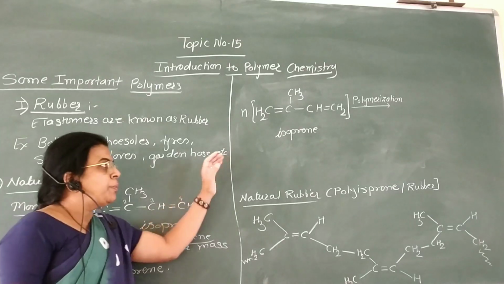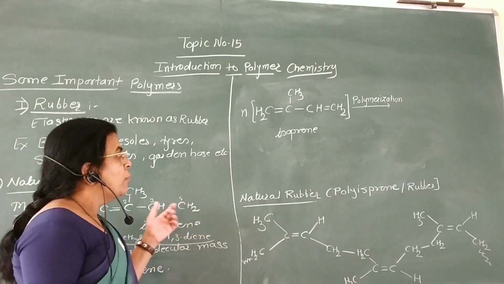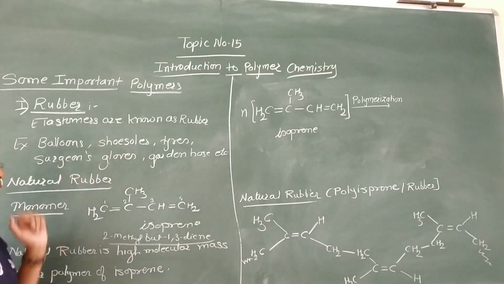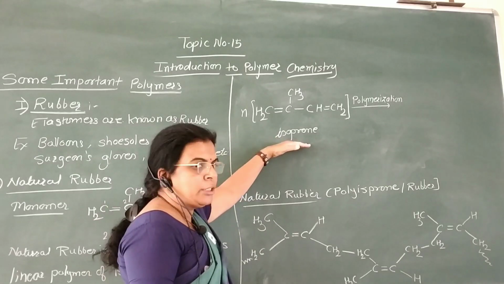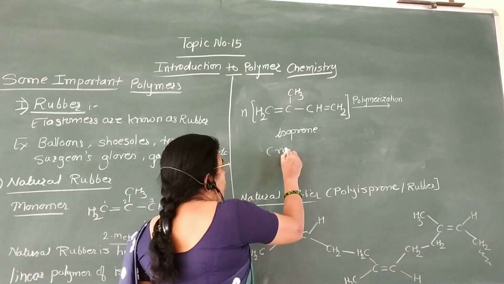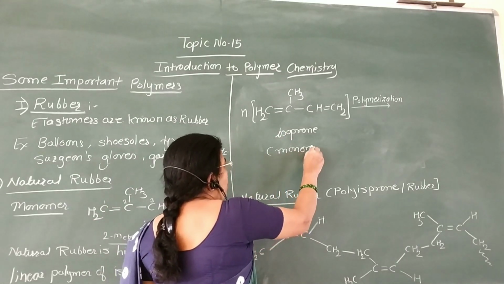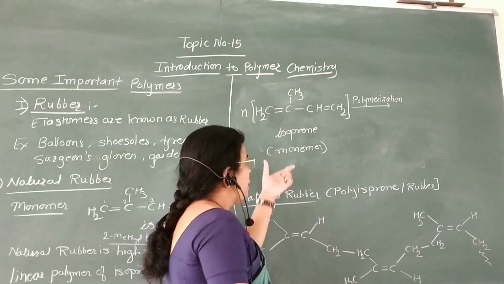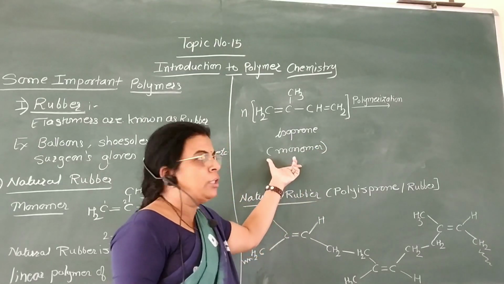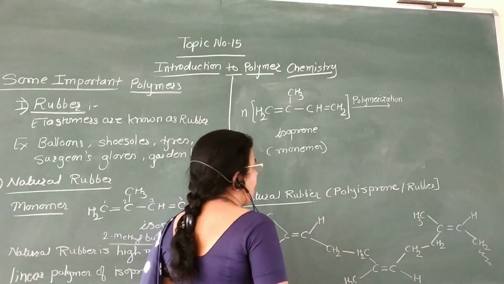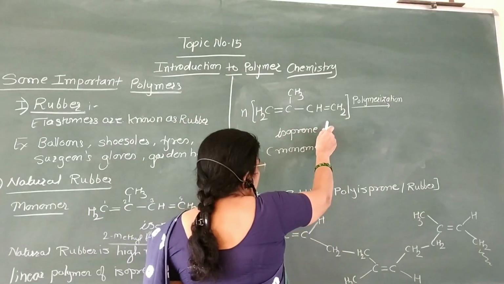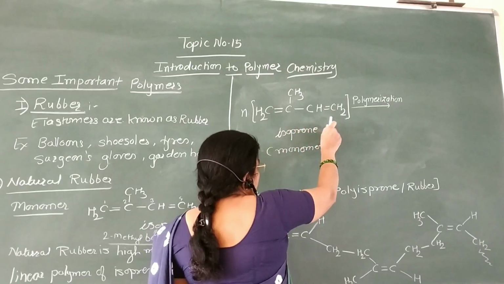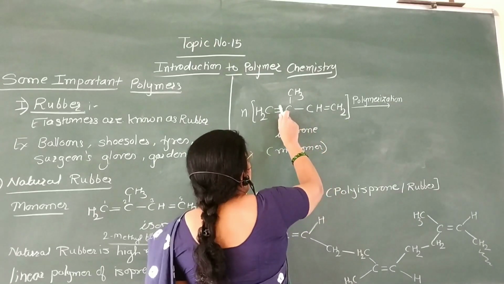Now we are going to prepare this rubber using isoprene. Isoprene is a monomer, and when a number of these isoprene units undergo polymerization, natural rubber is formed. Here this is one unit, and this one unit combines with a second unit like this.